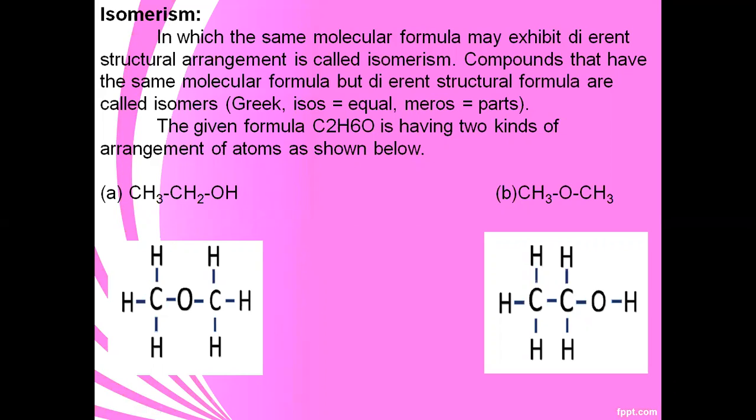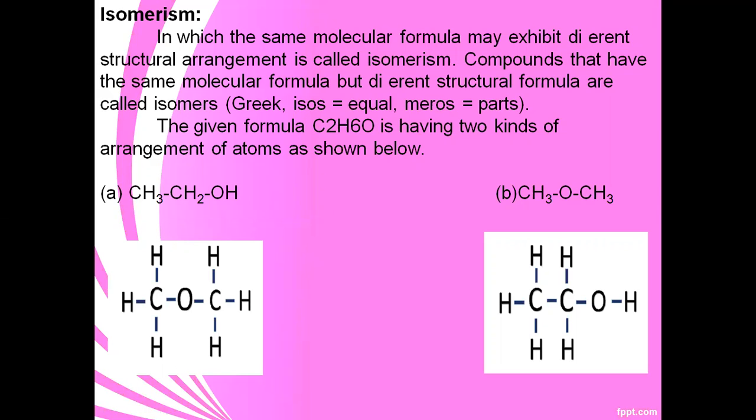The compounds that have the same molecular formula but different structural formulas are called isomers. Isomerism is a Greek word, where isos means equal and meros means parts.